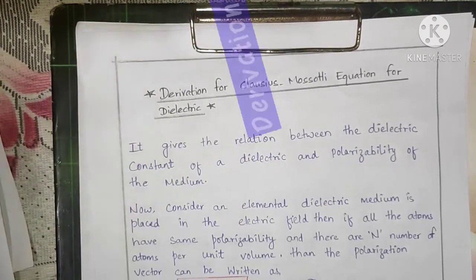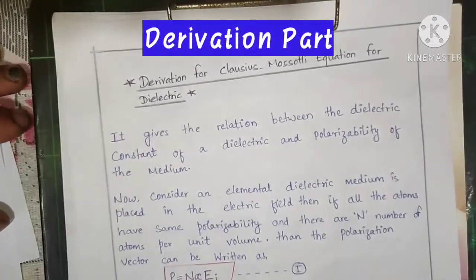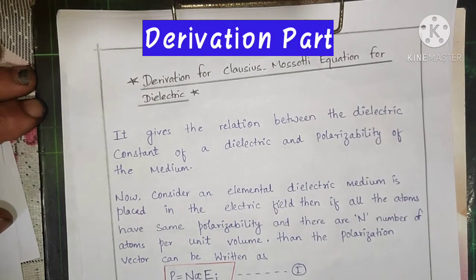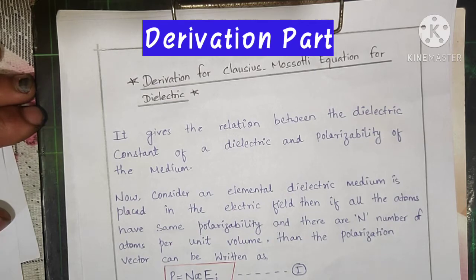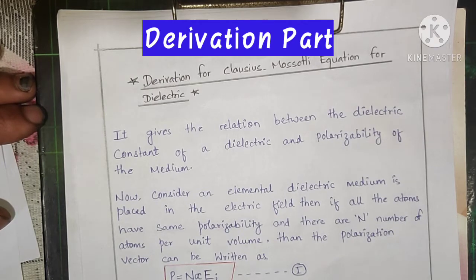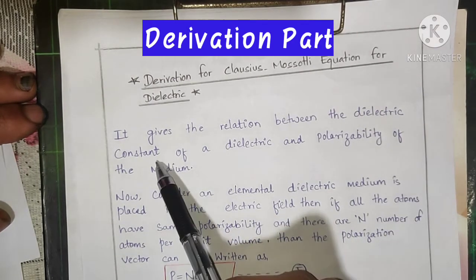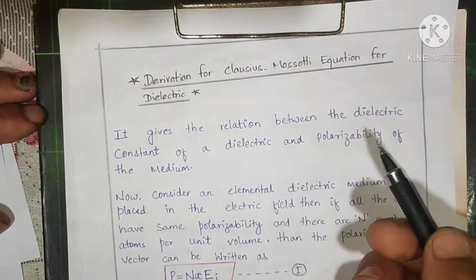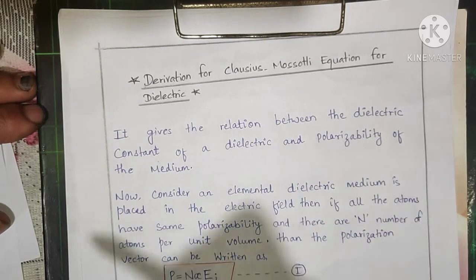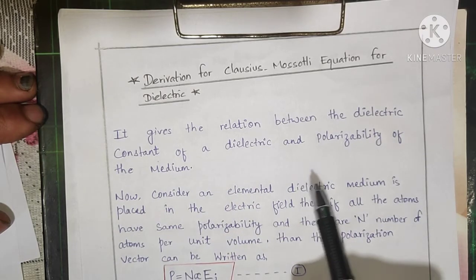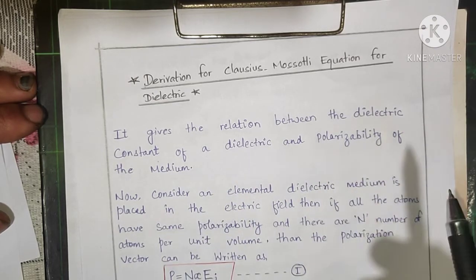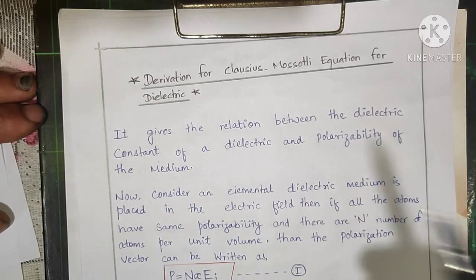So now moving towards the last part of actual derivations. Here are the derivations for the Clausius-Mossotti equation. First we derive the Clausius-Mossotti equation for the dielectric constant. We already discussed that Clausius-Mossotti gives a relation between the dielectric constant, which is epsilon r of a dielectric, and the polarizability of a medium, alpha. It basically gives the relation between epsilon r and alpha, dielectric constant and polarizability, right?